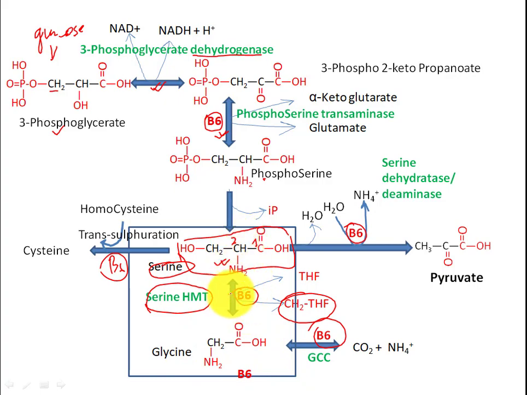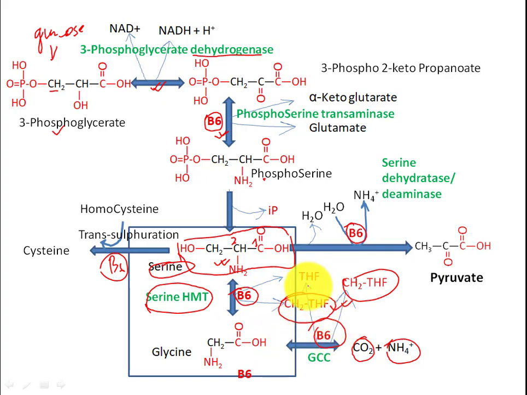Glycine and serine can interconvert into each other by utilizing methylene tetrahydrofolate, and this reaction is also a source of methylene tetrahydrofolate in our body. And this glycine can also convert into CO2 and NH4, and because of this reaction, methylene tetrahydrofolate is also released.